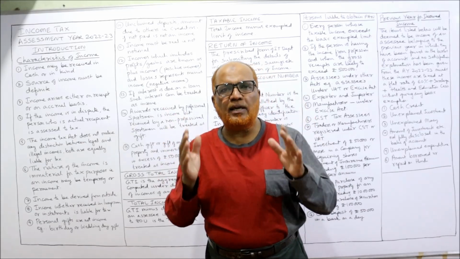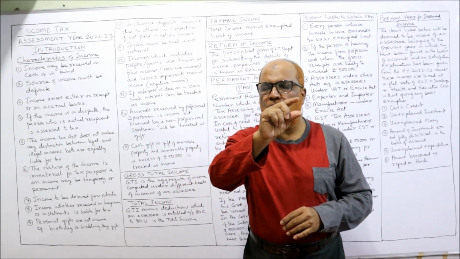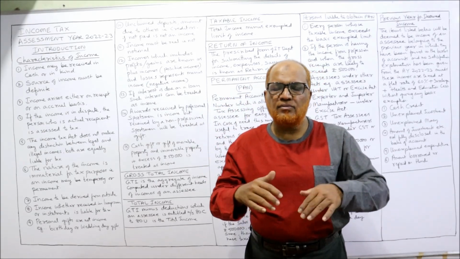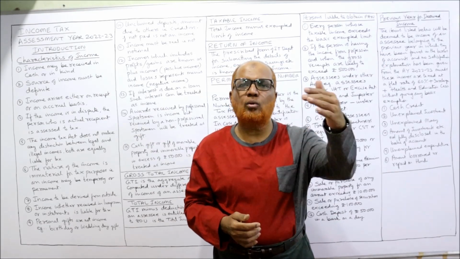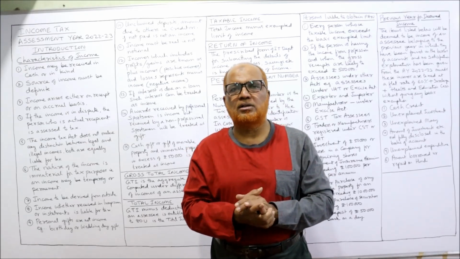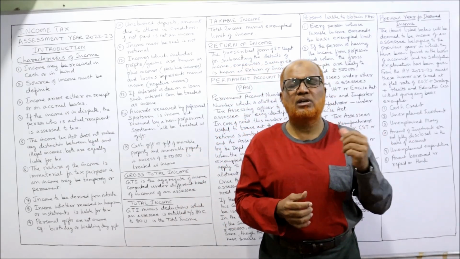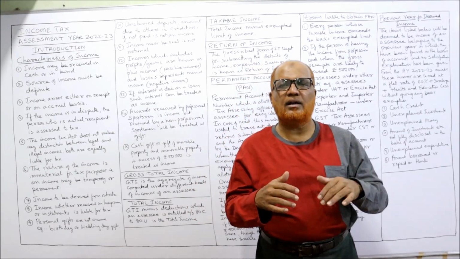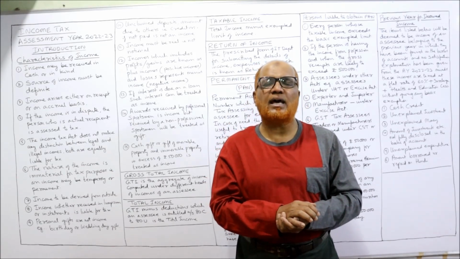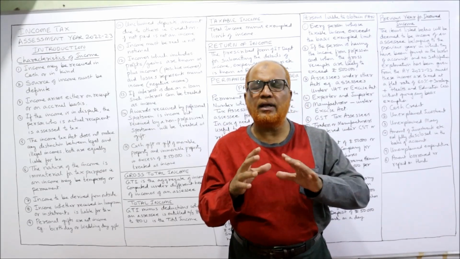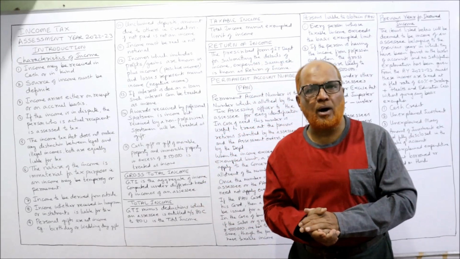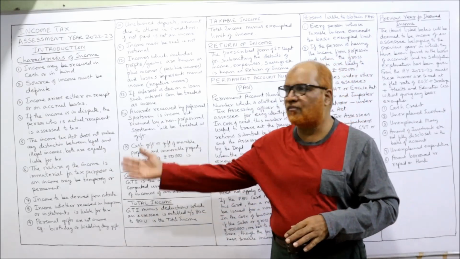Actually, income tax is a tax on income, but Income Tax Act has not specifically given an exhaustive definition of income. It gives an inclusive definition. It says income includes the following. Then there will be a lot of controversy regarding whether an item is income or not. In that case, we have to go to the judgments given by High Court and Supreme Court regarding different cases of income. And accordingly, we come across what are the characteristic features of income. Accordingly, we can decide whether this is an income or not. So now I'm going to explain you about what are the characteristic features of income.